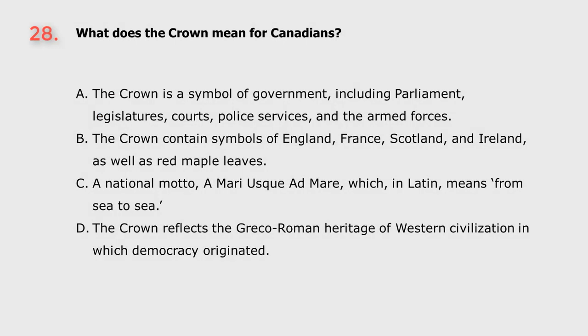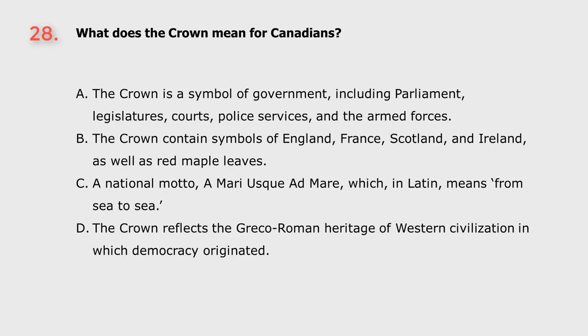Question 28. What does the Crown mean for Canadians? A. The Crown is a symbol of government, including Parliament, legislatures, courts, police services, and the armed forces. B. The Crown contains symbols of England, France, Scotland and Ireland, as well as red maple leaves. C. A national motto, A Mari Usque Ad Mare, which in Latin means from sea to sea.